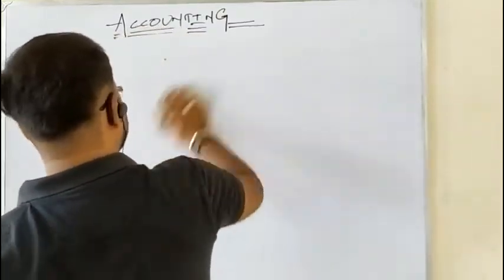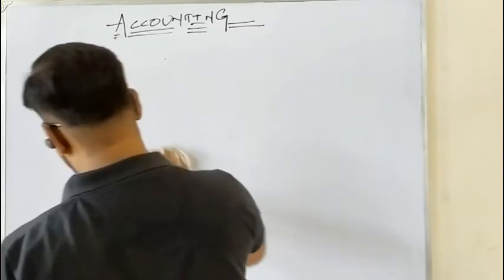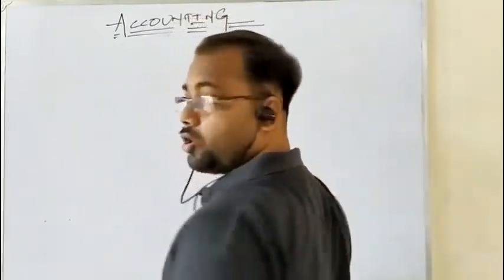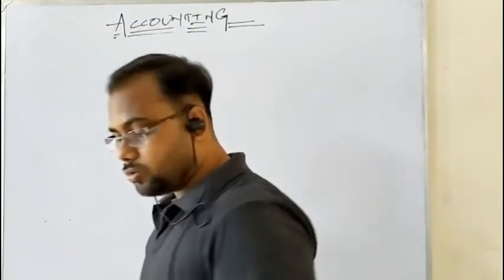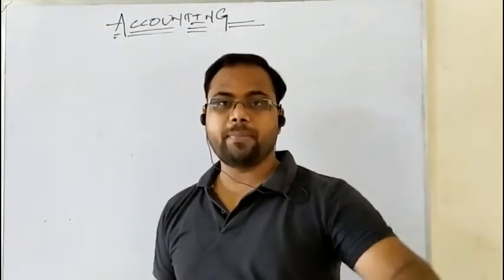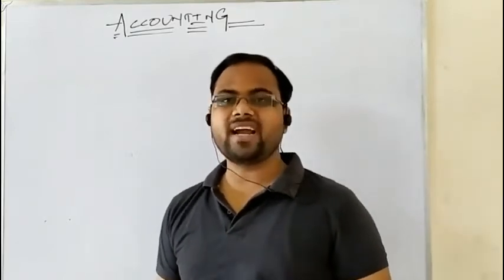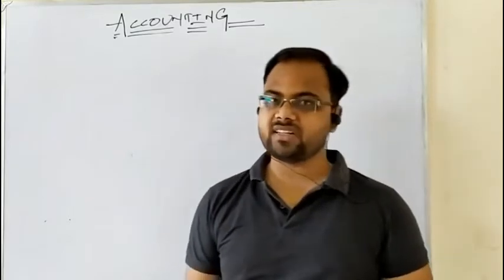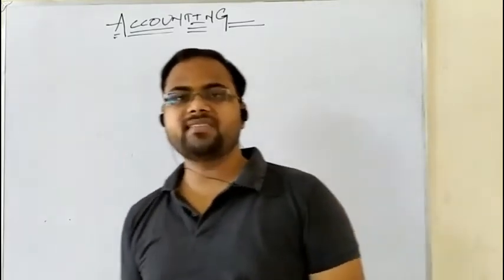As the ledger account says, profit and loss account is also a ledger account and it is called a nominal account. So being a nominal account, profit and loss account has two sides, debit side and credit side. Debit side is the expense side, credit side is the income side. That means in profit and loss account, the expenses are written on the debit side, and the incomes are